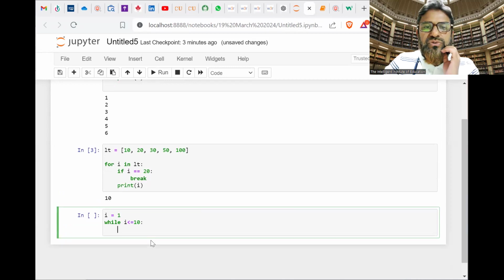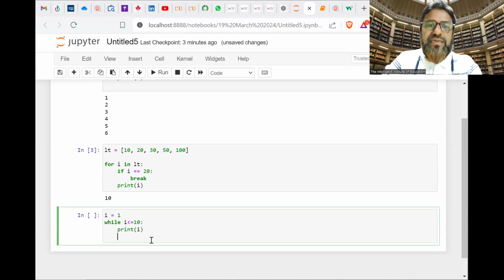And here, we have to print i, and after printing i, we have to use some condition. Like here, I'm going to stop on 5, i double equal to 5.